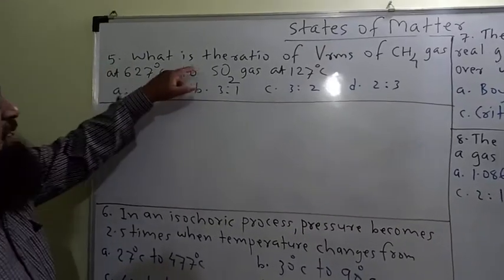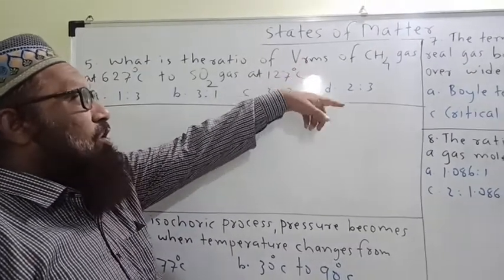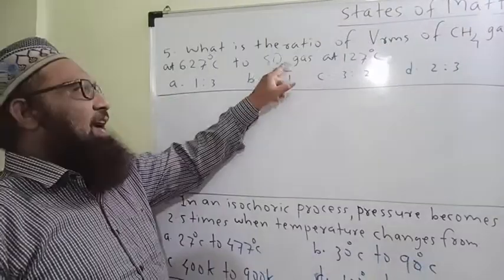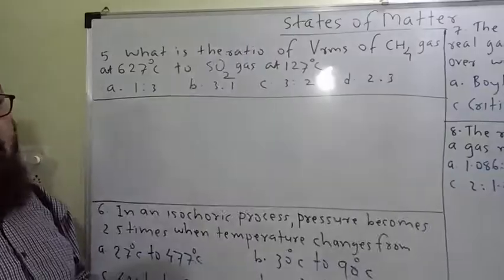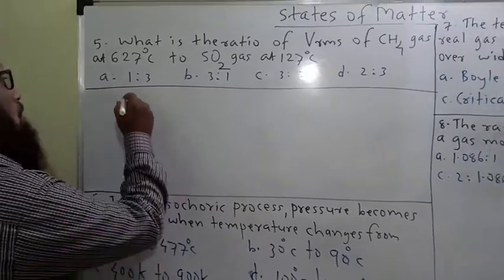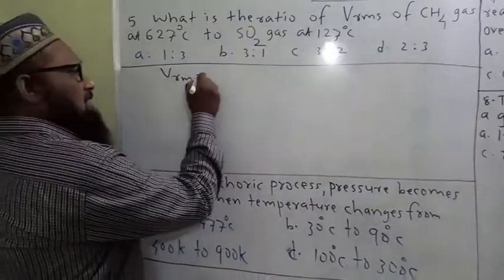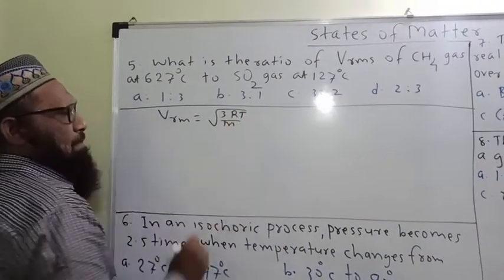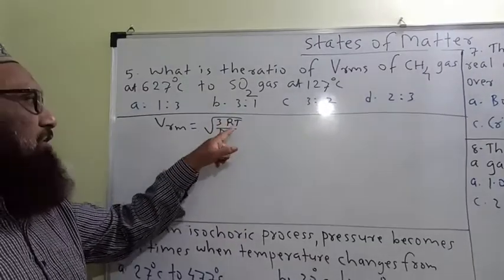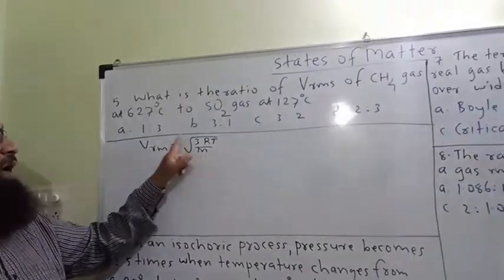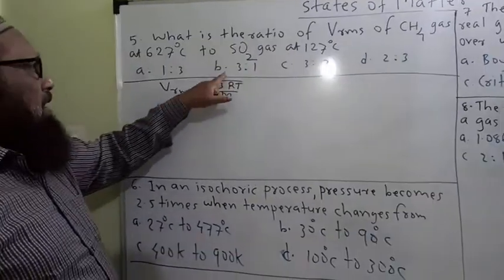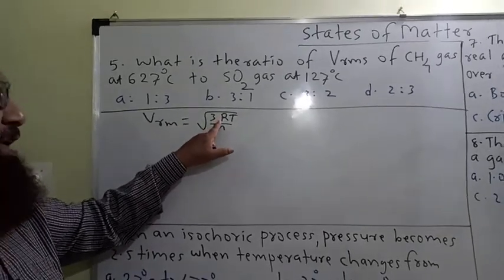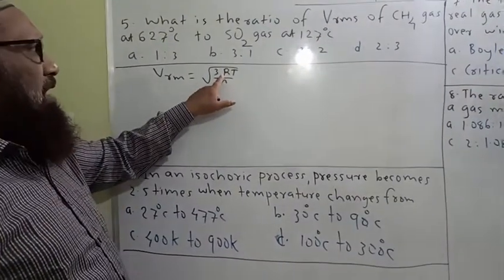Question 5. What is the ratio of RMS velocity of methane gas at 627 degrees Celsius to sulfur dioxide gas at 127 degrees Celsius? Now the formula of RMS velocity is equal to root of 3RT upon M. R is the universal gas constant, T is temperature, M is the molar mass of the gas. Here temperature and molar mass change. 3R remains constant.